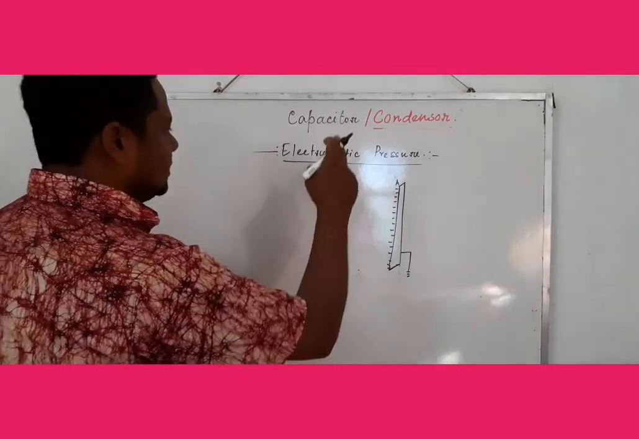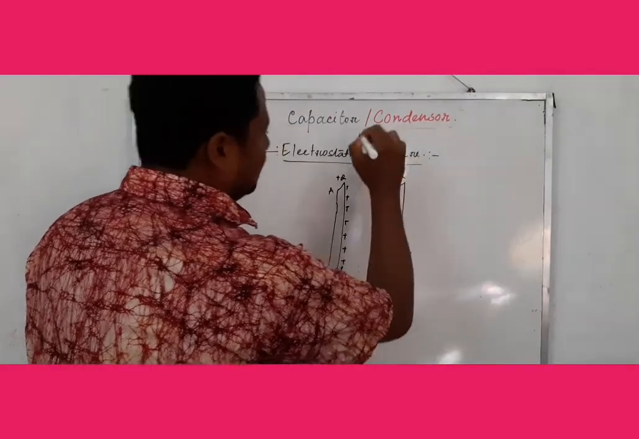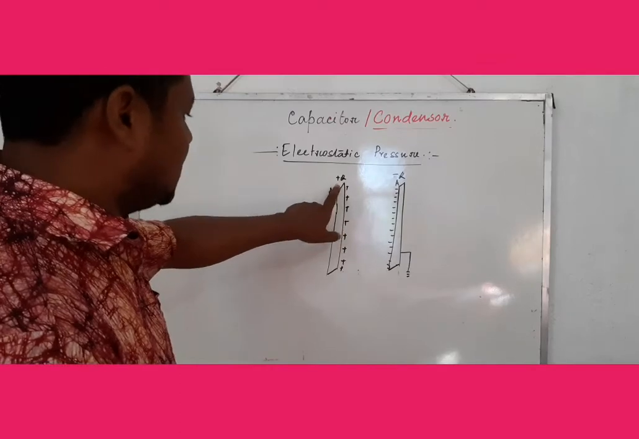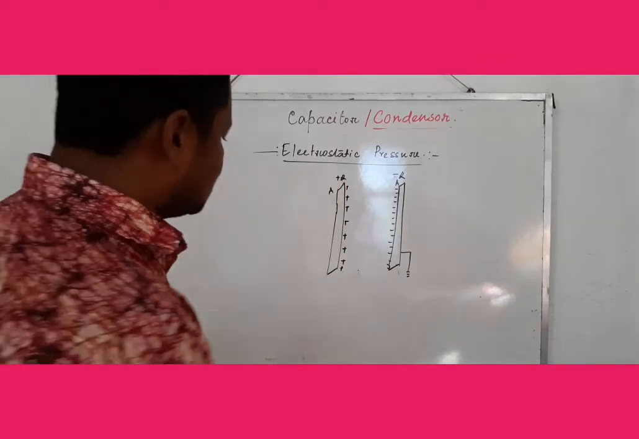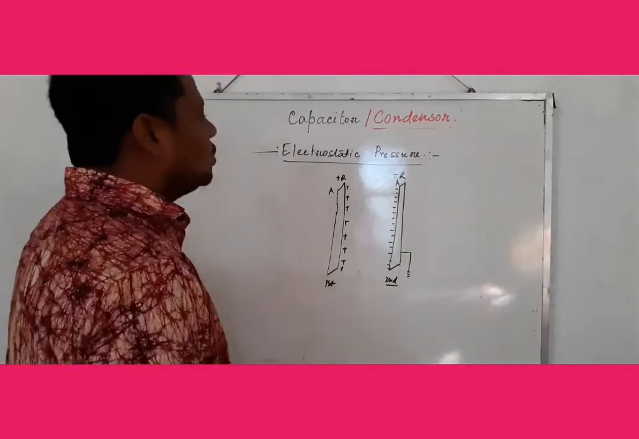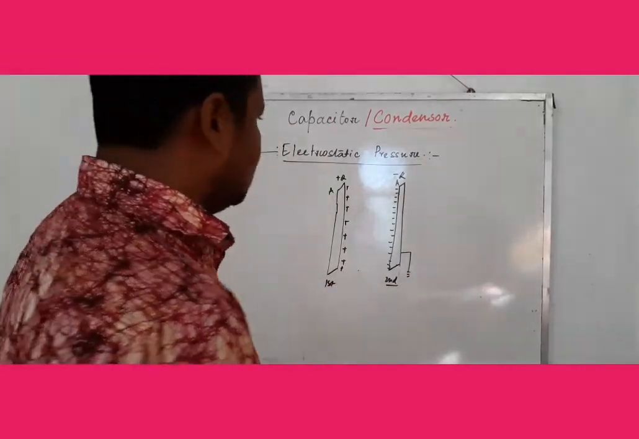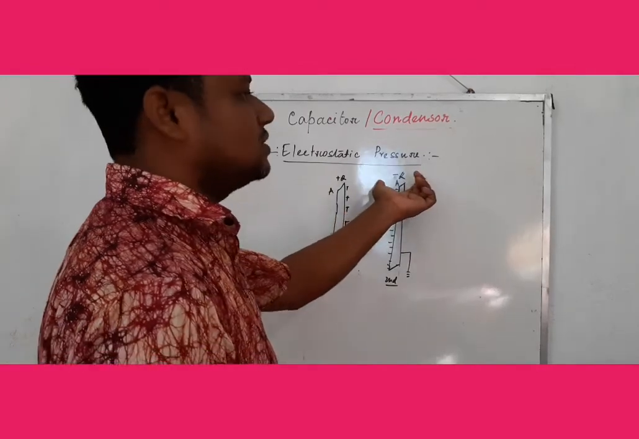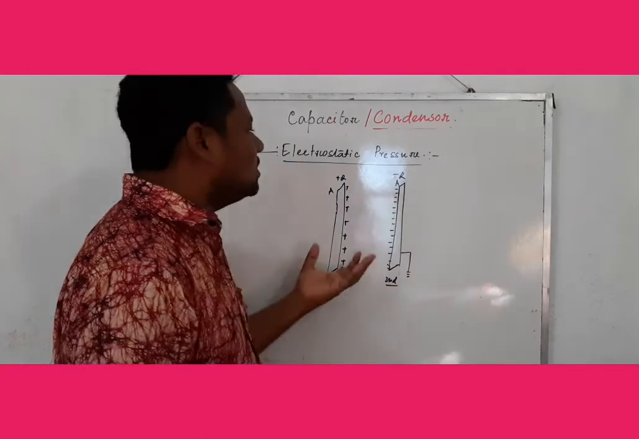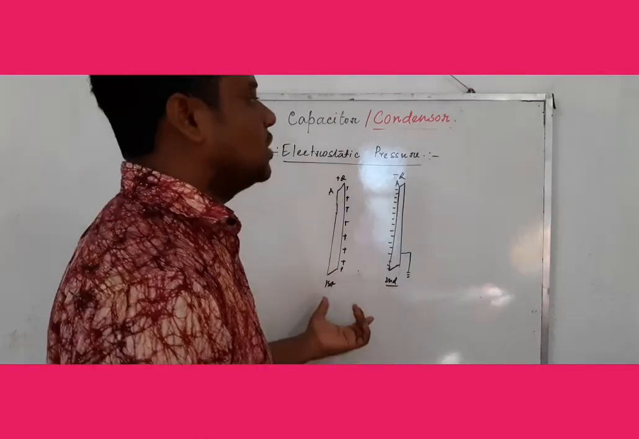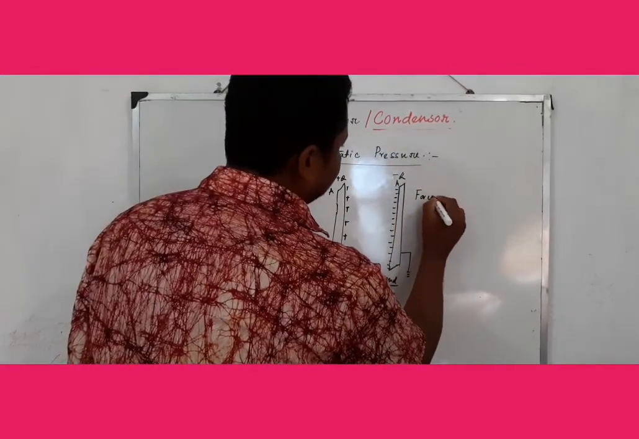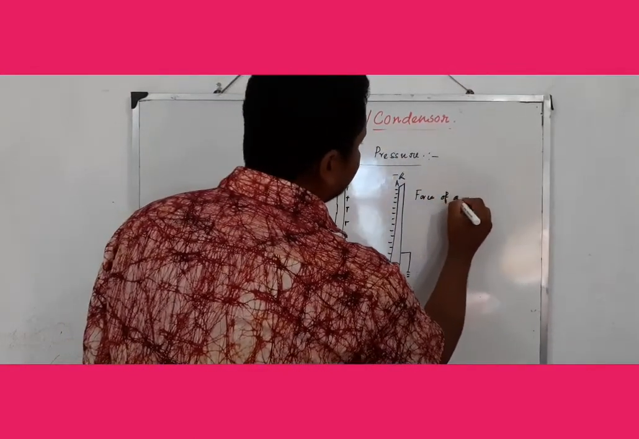Due to this, plus Q charge is induced on the first one and minus Q charge on the second one. So what will be the force of attraction? Obviously it is plus Q charge and minus Q charge, so obviously they attract each other. So now what will be the force of attraction? That is the force F of attraction we have to calculate.